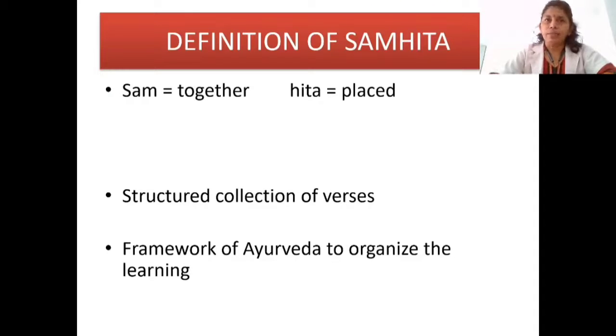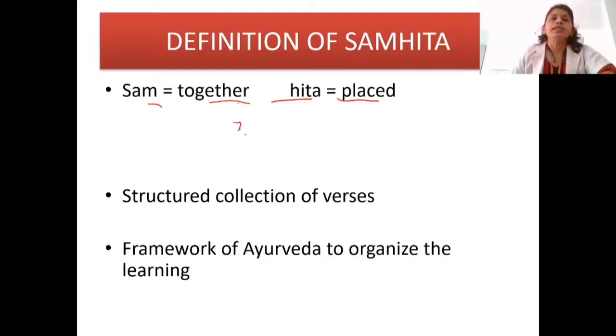So going to the second point, that is the definition. I am trying to define what is Samhita. Samhita is of two words. If we split that word, it is Sam and Hita. Various meanings are there for these two words, but I am bringing the meaning suitable here. Sam means together and Hita means placed. So together we can say that Samhita means that which is placed together.